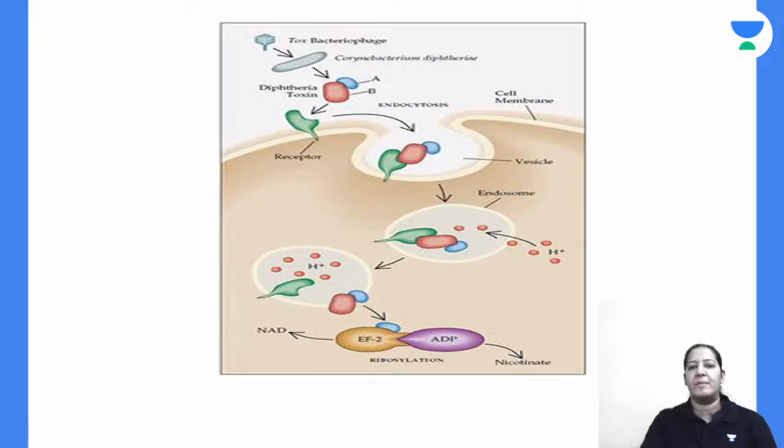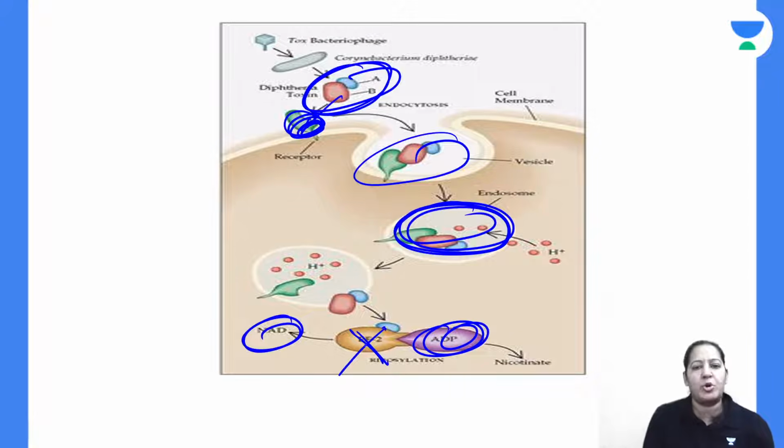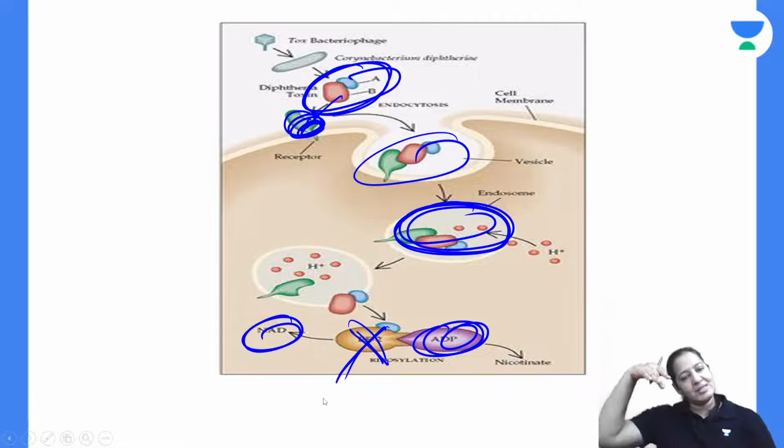Can you see the same diagram is shown? If you can appreciate, this is fragment A and B. B is required for binding on the receptors, right? After that, the toxin enters inside. After entering inside, it converts NAD to ADPR. ADPR inhibits elongation factor 2. So no protein synthesis, and the cell will die.